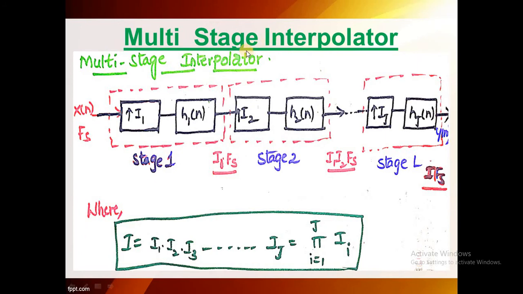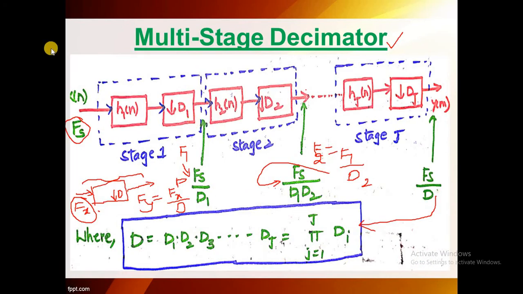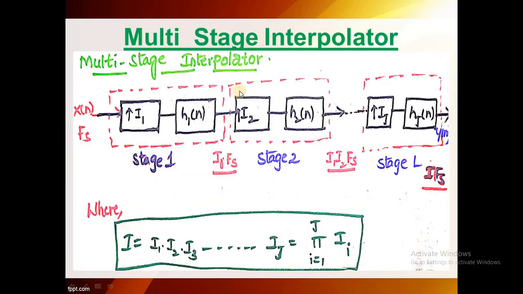Now we have already completed that. Initially I said that for getting multi-stage implementation, you have to draw two structures: multi-stage decimation as well as multi-stage interpolator. This is an interpolator. This H1 of n is called an anti-imaging filter. In decimation, H1 of n, H2 of n up to Hj of n are all anti-aliasing filters.